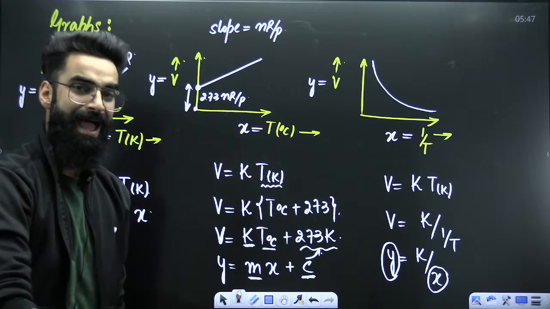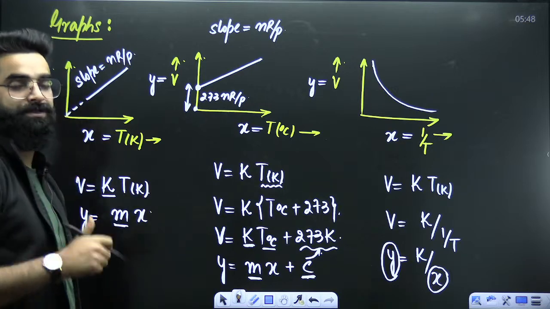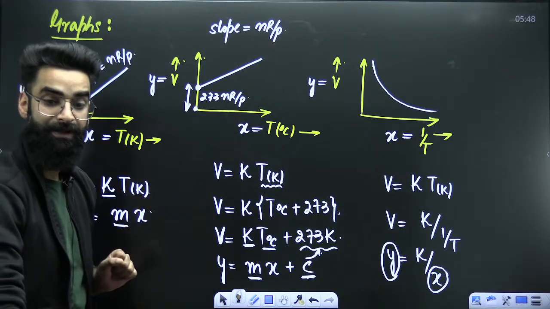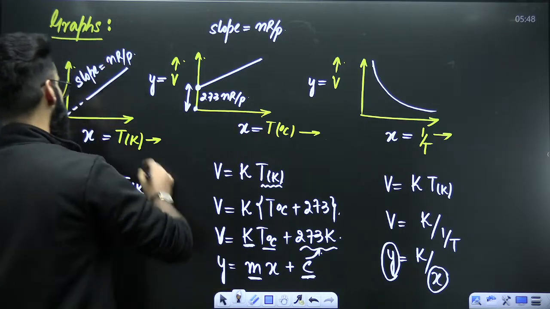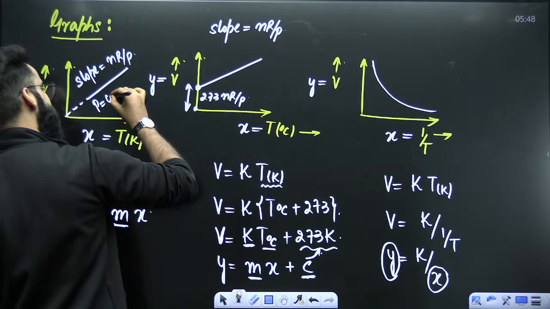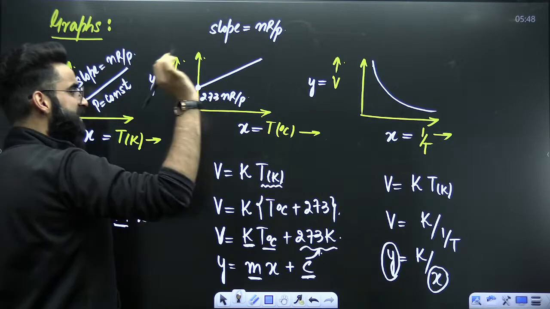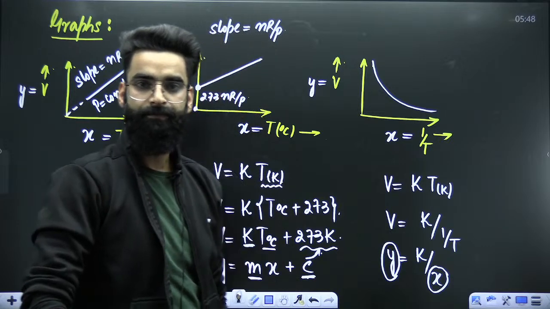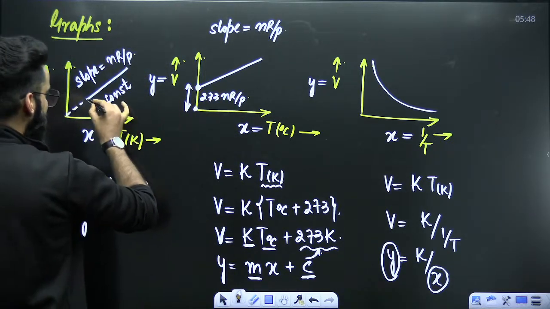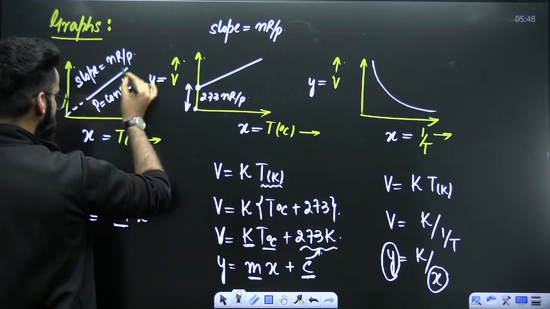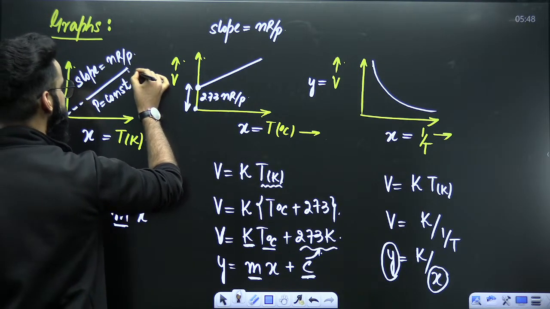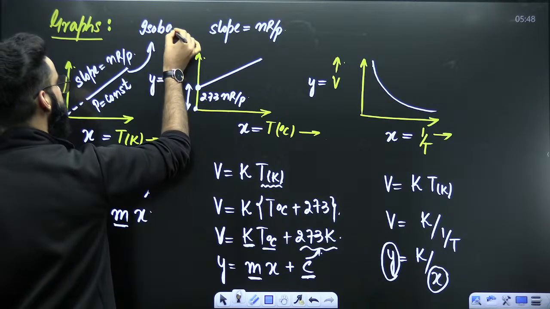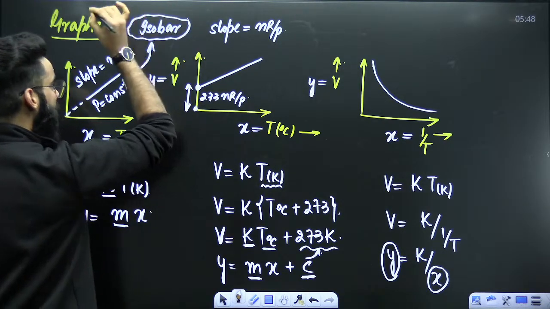Right? And my dear students, one thing which we skipped, what was that? Since we are making all the graphs related to Charles' law, and when it comes to Charles' law, the pressure of the gas is kept constant. So P is constant here. In all the graphs, I'm keeping the pressure constant. And this particular graph, in which pressure is kept constant, you can call it an isobar as well.